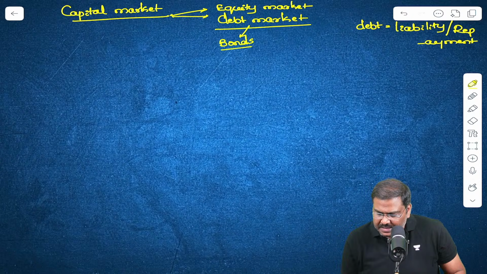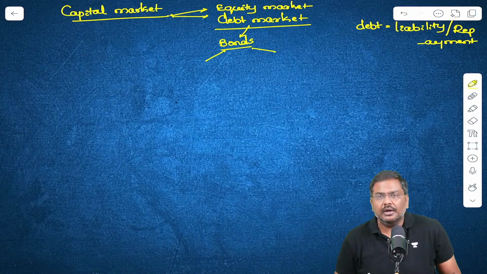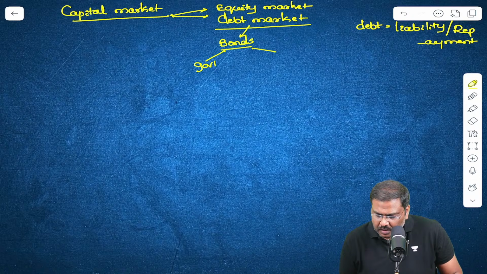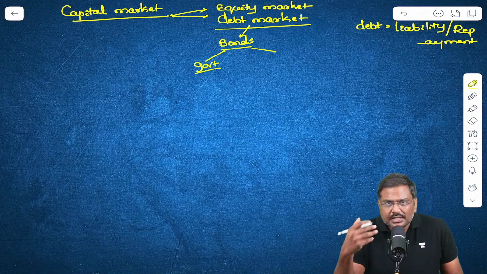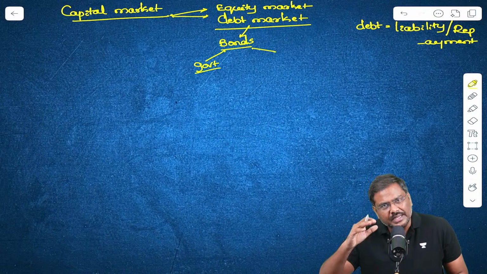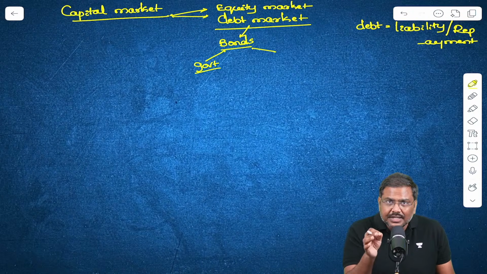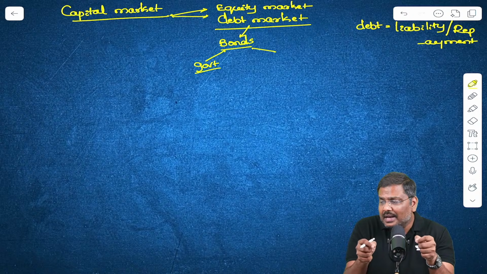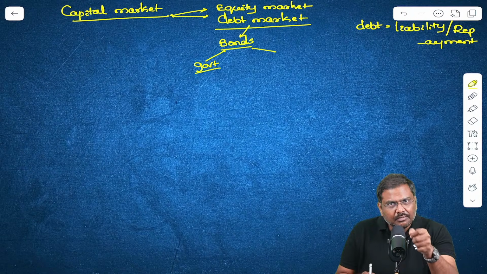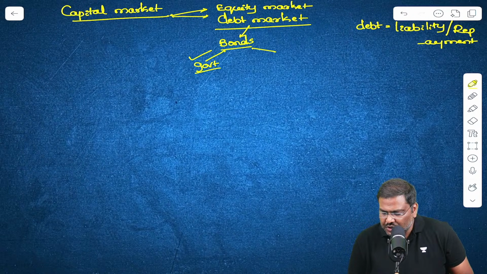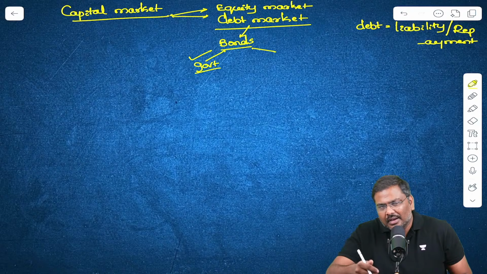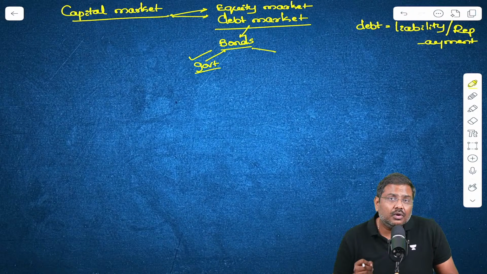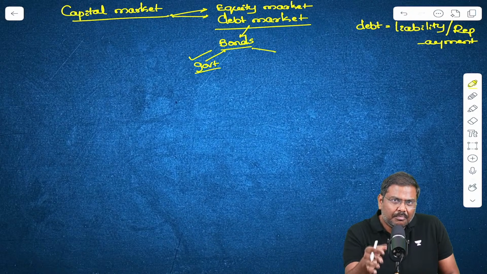Bonds can be issued by the government. When I say government, can state governments issue bonds? Yes. Central government? Yes. Even the municipalities can issue bonds. For example, in current affairs you will come across the term municipal bonds.